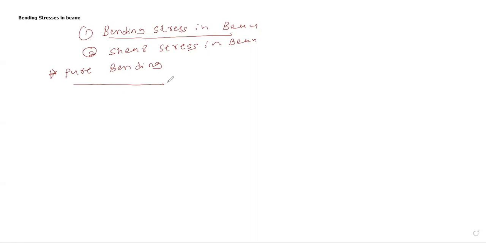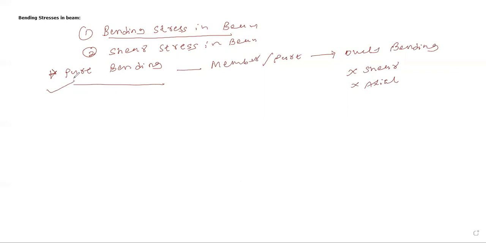To study the effect of the bending moment in a beam or a part of the beam, the member or beam should be subjected to only bending moment. So for pure bending, the first condition is that your member or part of the member should be subjected to only bending. Only bending, no shear, no axial. That condition is basically known as pure bending.